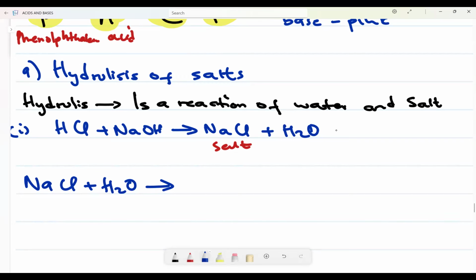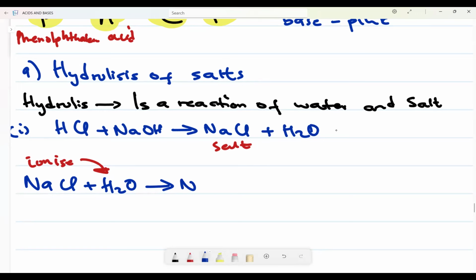When I react it with water, it does not mean there will be a formation of going back like that. No, this will actually ionize in water. When it ionizes in water, it forms what?